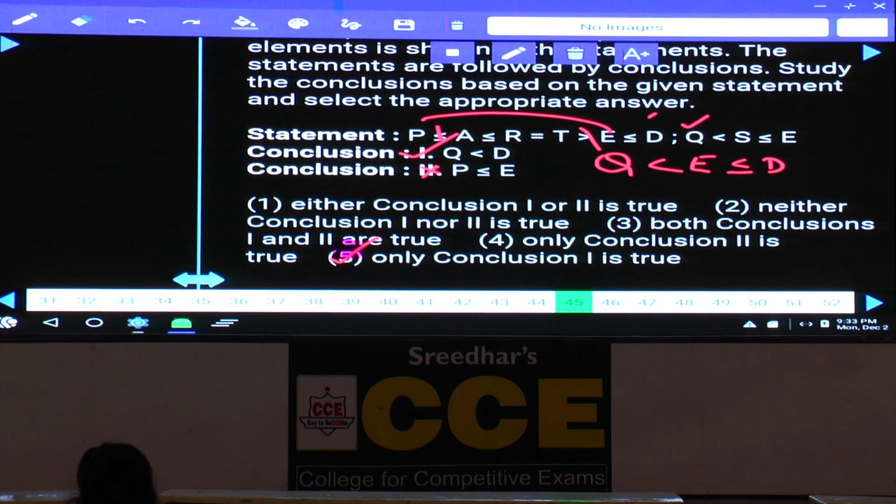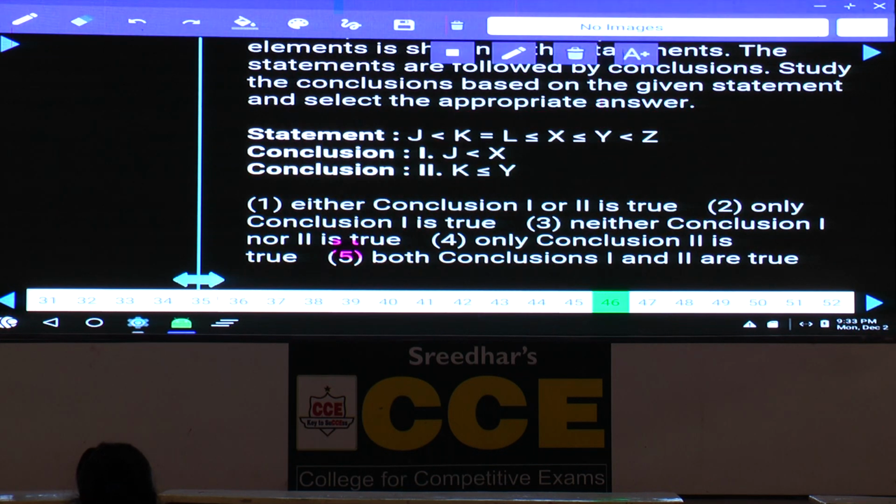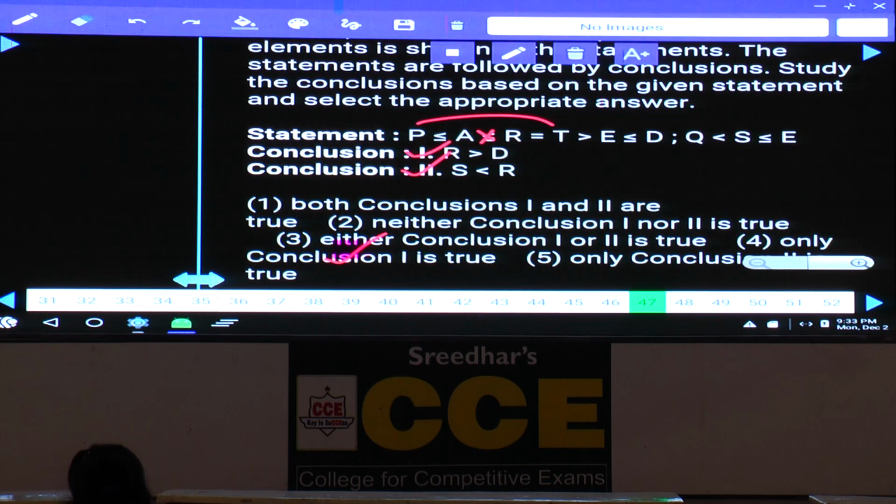Then 46. Now in this 46, the relation between J and X. If you observe here between J and X, which symbol is common here? Lesser than is common. And K and Y. Now between K and Y, forget about this symbol equals to, K lesser than or equals to Y is also true. Hence both the conclusions are true, that is choice 5, 46.